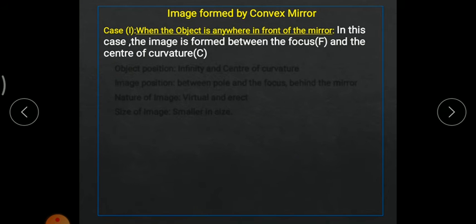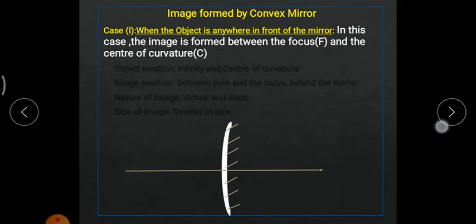Now let us discuss case number 2. By mistake I wrote case number 1; it should be case number 2 over here. Now, whenever the object is placed anywhere in front of the mirror, what will happen? Again, a convex mirror is there. A straight line, the principal axis, is created. Pole is there, center of curvature is there.